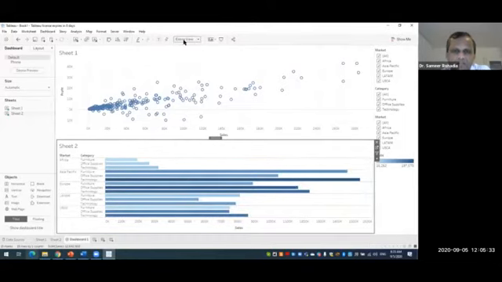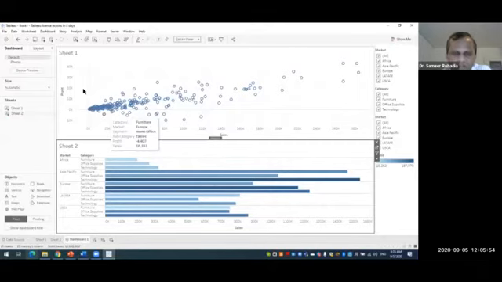Let us select this entire view from this area. Now you can see sheet 2 in total. We are not having any scroll bar over here on the right hand side. So this is how you can visualize the whole sheet together instead of scrolling. So this is our sheet 1, this is our sheet 2.